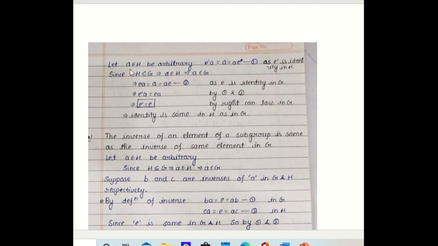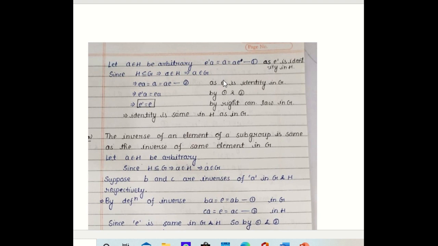Let a be any arbitrary element of H. Since e' is the identity of H, e'a = ae'. Let it be equation 1. Since H is a subset of G, a is in H, so obviously a is in G. As e is the identity of G, we have ea = ae.